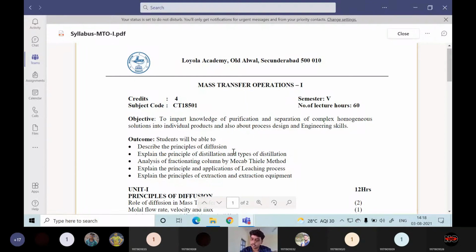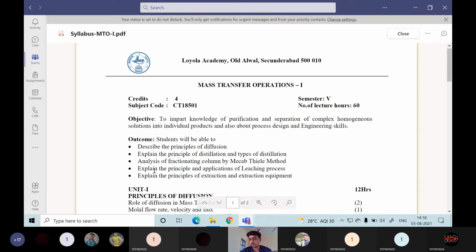Whatever we have just introduced, the continuous distillation column or fractionation column in unit 2, will be carried forward to unit 3. So these are two connected units. In unit 3, we will analyze in detail how to design that particular fractionation column.